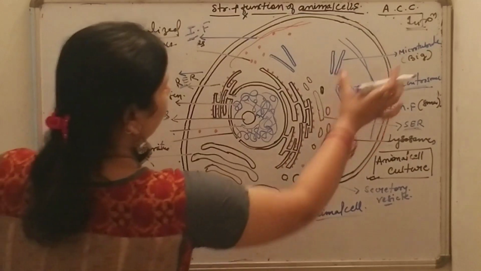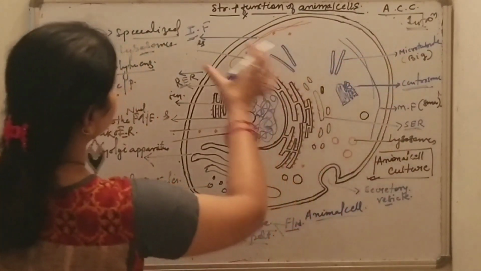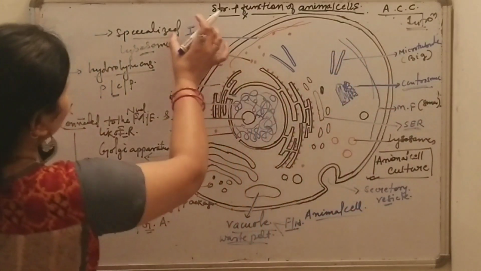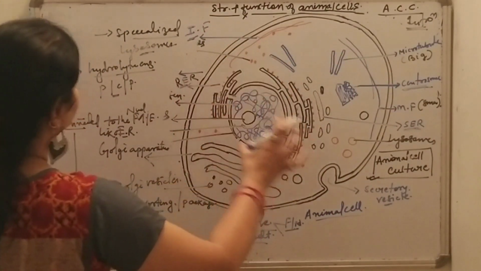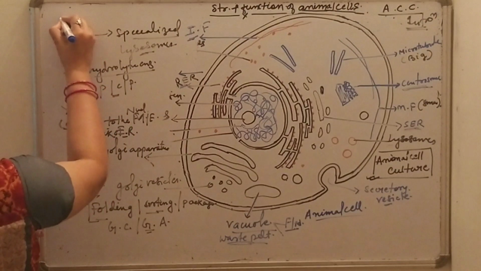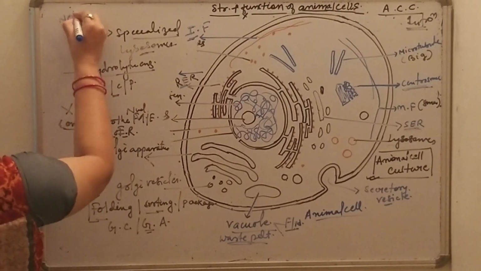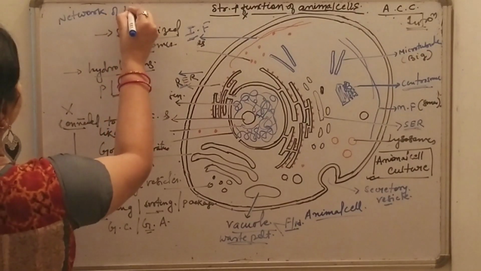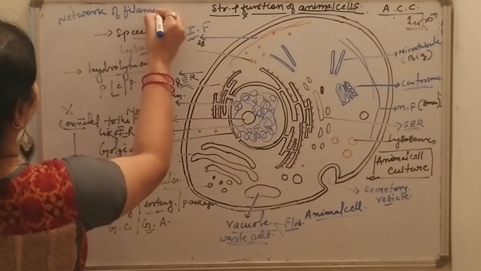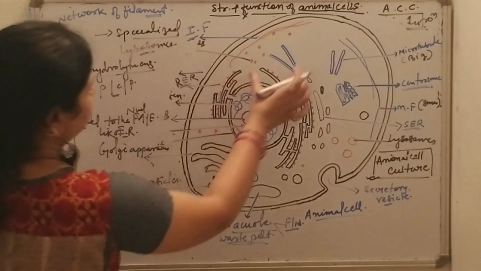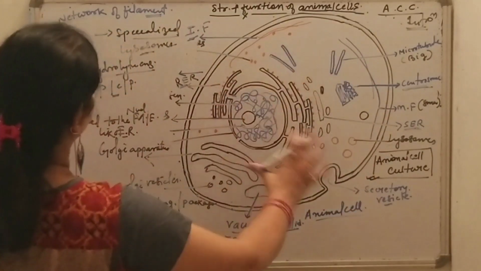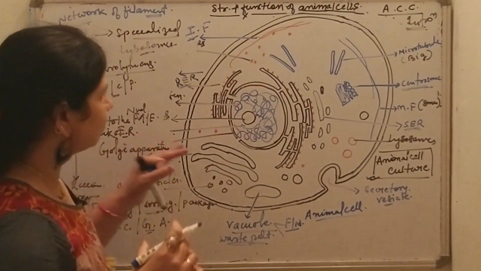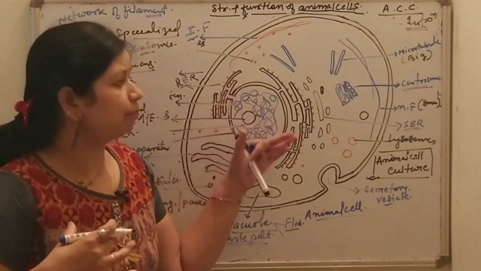Now what are the functions of the cytoskeleton? They are a network of filaments and tubules found throughout the cytoplasm, and they give a proper shape to the cell.